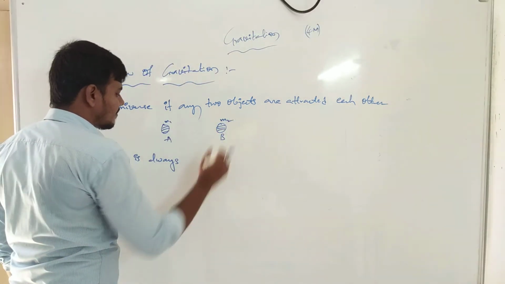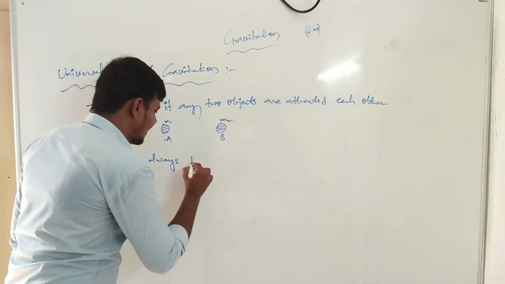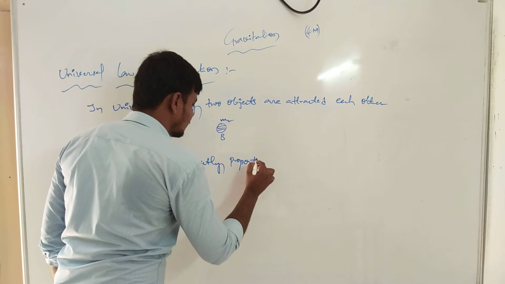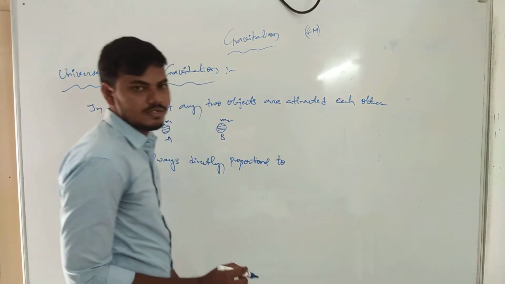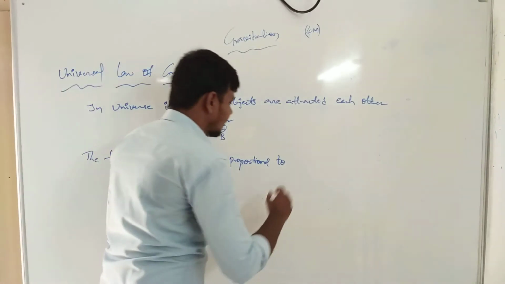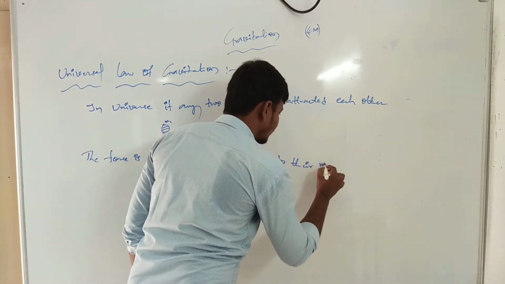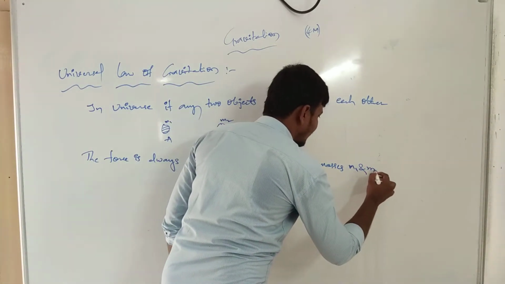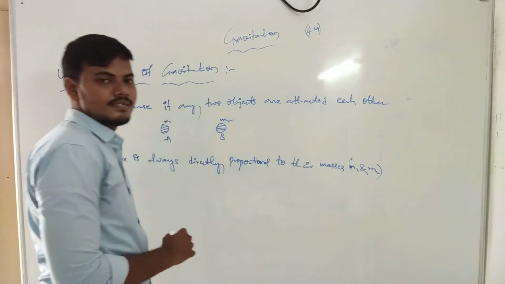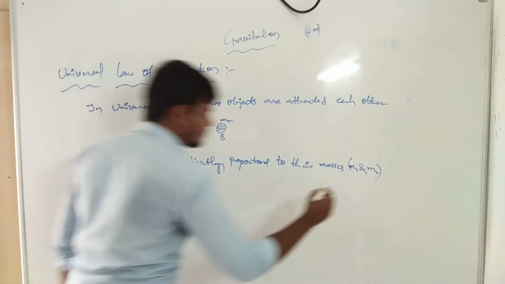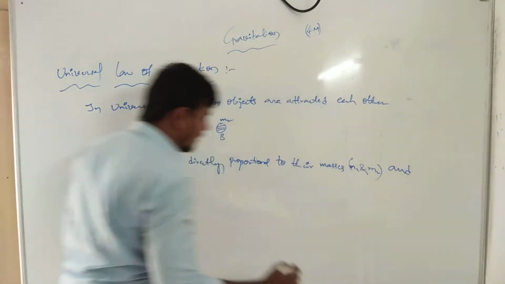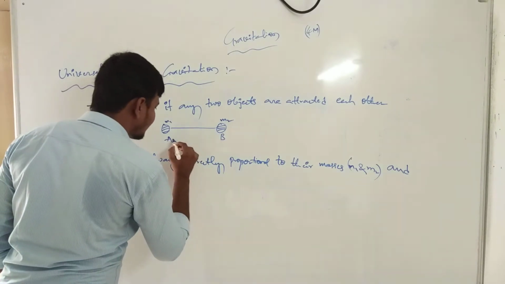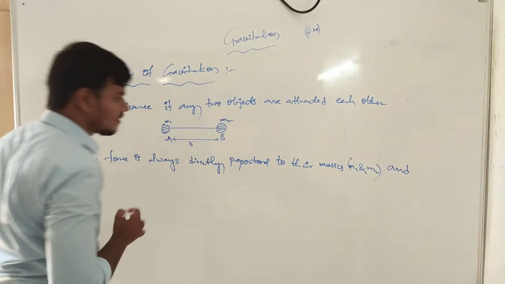The force is always directly proportional to their masses, m1 and m2, two masses. And inversely proportional to the distance between any two positions. This distance we can take as small r.